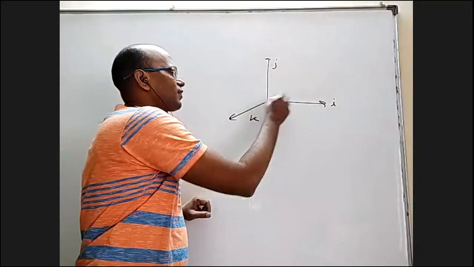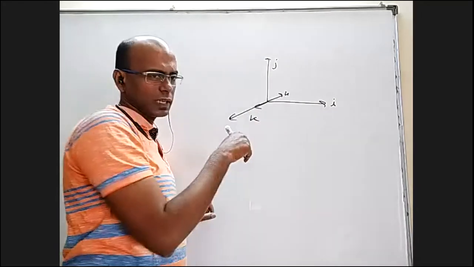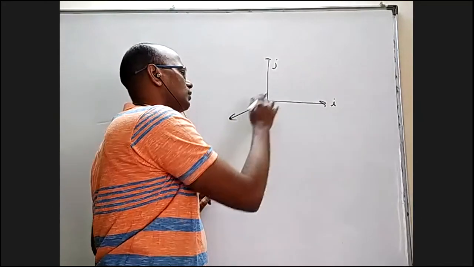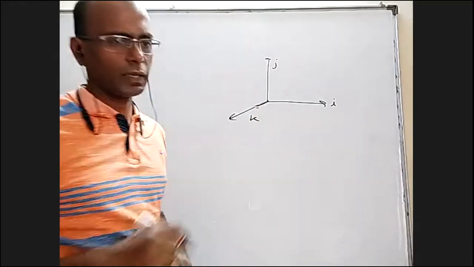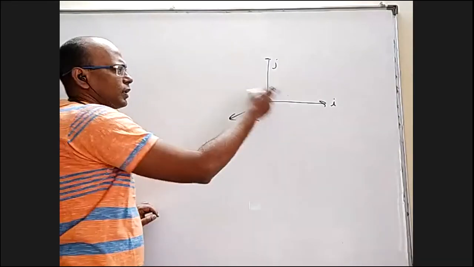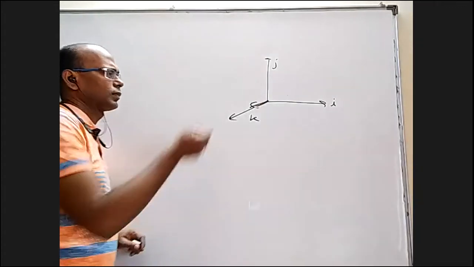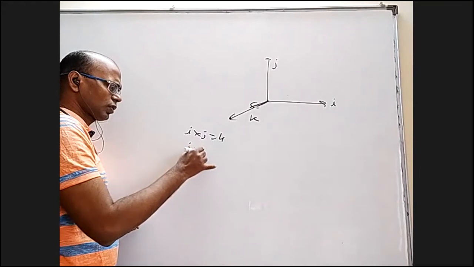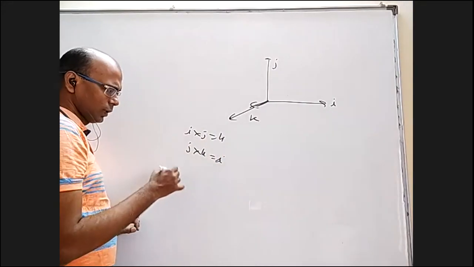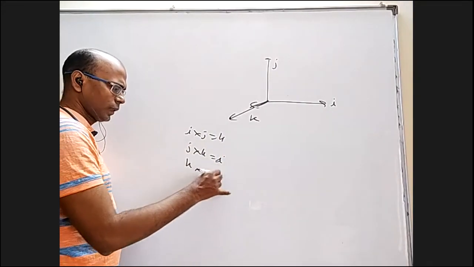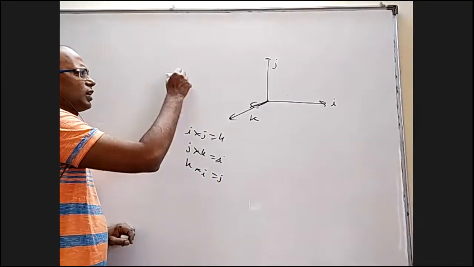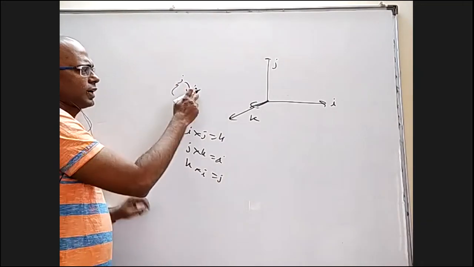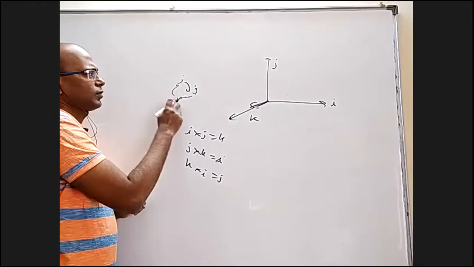Because at that time K is defined like this, but our I cross J is like this, so we have to call it minus K. But in a right hand system, which we always deal with, I cross J is K, because when you take the cross product, it will come in this direction. So I cross J is K, similarly J cross K is I, and K cross I is J, cyclic rotation IJK. If we have IJK like this, you can deal with it. Whenever you take IJ, K will come. Whenever you take JK, I will come. Whenever you take K I, J will come.